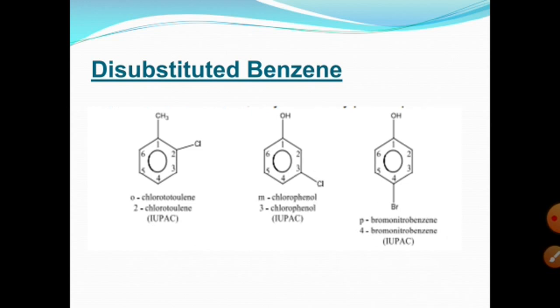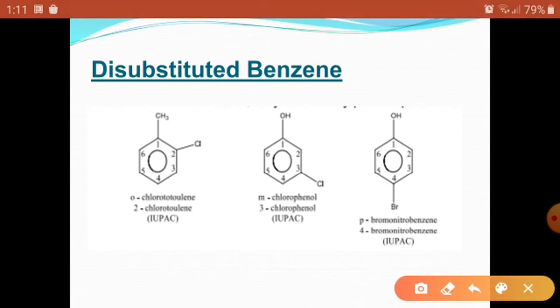In the fourth position a bromo group is present, and in the first carbon the nitro group is present, so its name is nitrobenzene. With bromine in the fourth position, its name is para-bromonitrobenzene. The 1,4 position is known as para, represented by a small p, and in the IUPAC system we use 4-bromonitrobenzene.